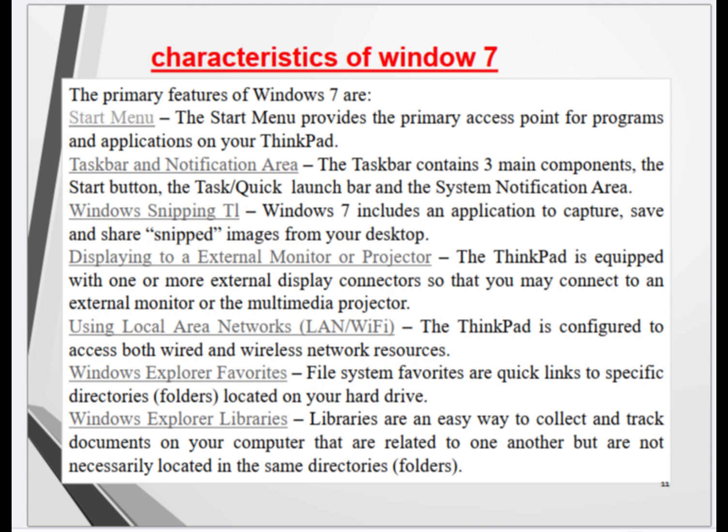Windows Explorer favorites. File system favorites are quick links to specific directories, folders, located in your hard drive. Windows Explorer libraries. Libraries are an easy way to collect and track documents in your computer that are related to one another but are not necessarily located in the same directories, folders.